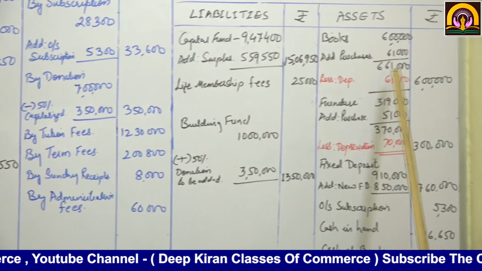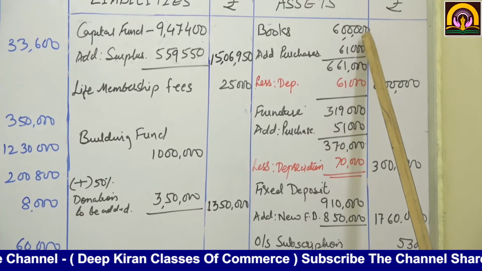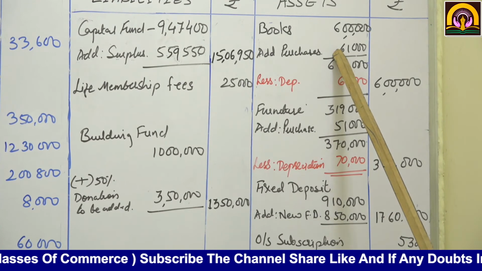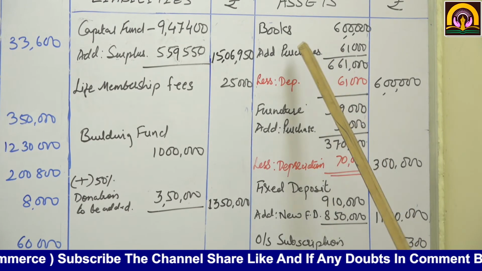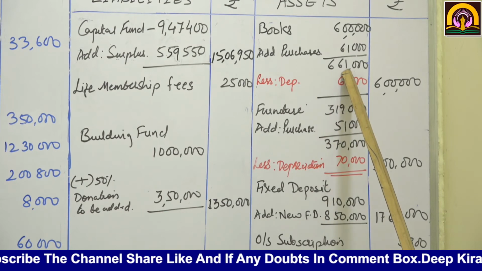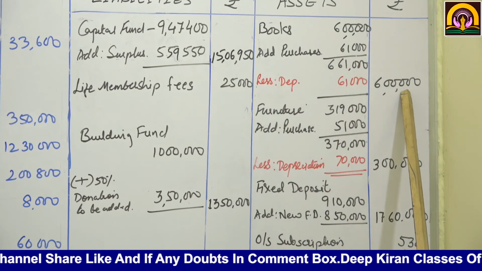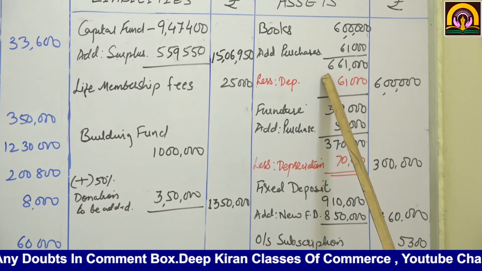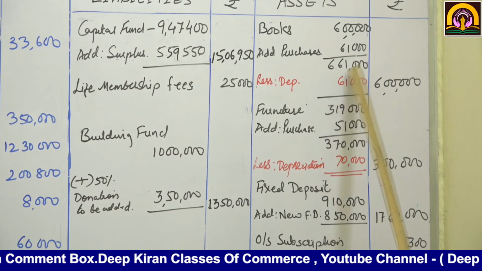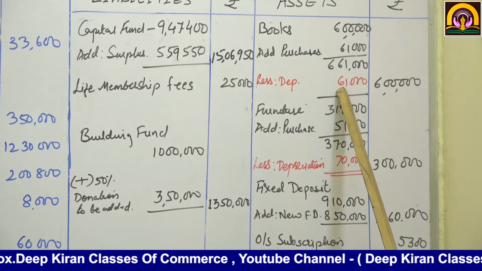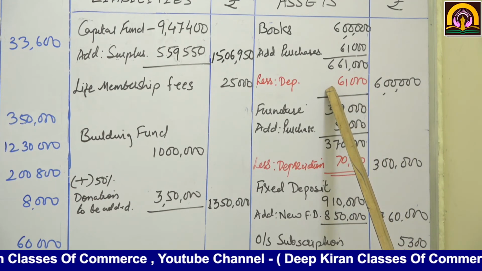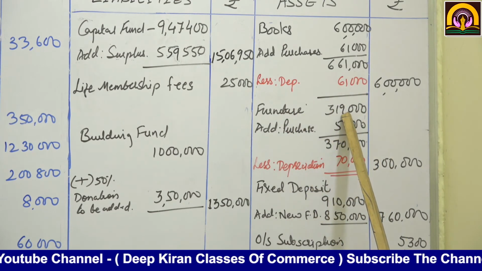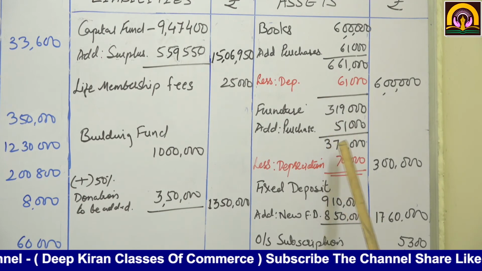Now on the asset side, I have explained that the books opening balance was this much. Books purchased during the year are rupees 61,000. Total will be 6,61,000, and closing books is given as 6 lakhs. If you minus this, 6,61,000 minus 6 lakhs, the remaining amount will be depreciation during the year, that is 61,000. Same way we have done for furniture also. I have already explained this.